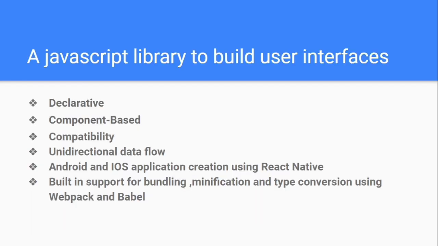The third point we have is compatibility. So what do you mean by compatibility? This is a little tricky. React is a UI library. Okay, it's not a framework, it's a UI library. So it gives us functionality which is only for UI development. And for backend, for any other thing, it doesn't care.